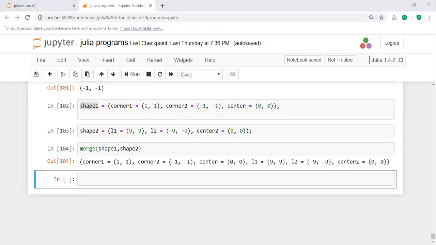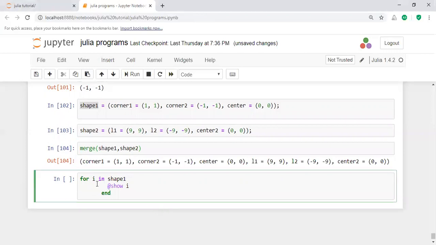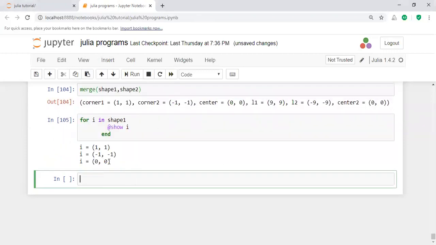Not only this operation, sometimes you will use a tuple value within a for loop also. For example, for I equal to 1, here is simple information about this. For I equal to 1, what is shape 1? Shape 1 consists of 1, 2, 3 letters. Show I, then it will display the I value. Here these are all I related values.